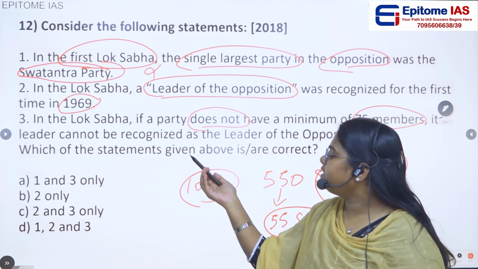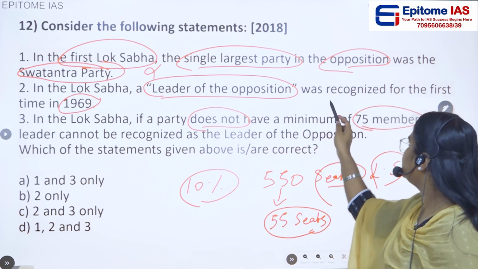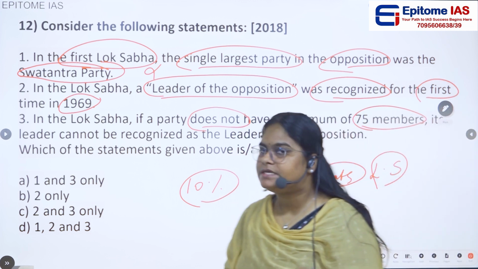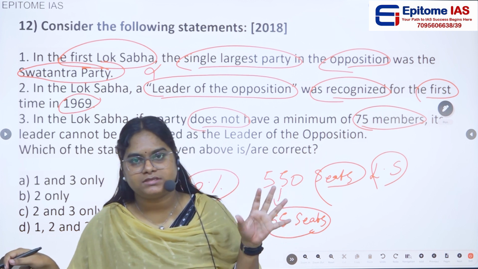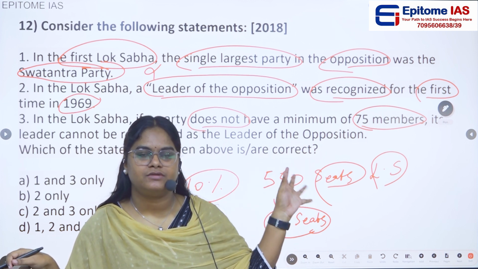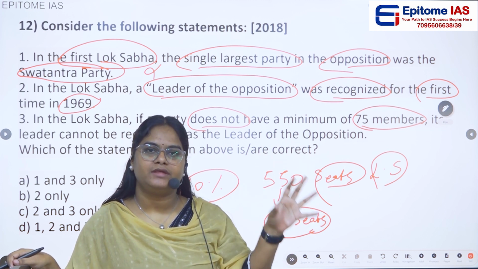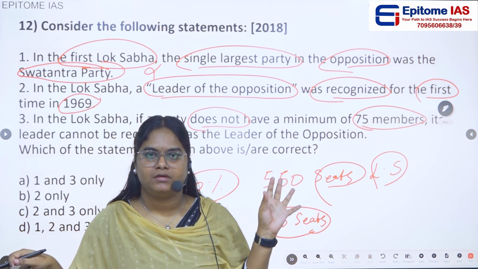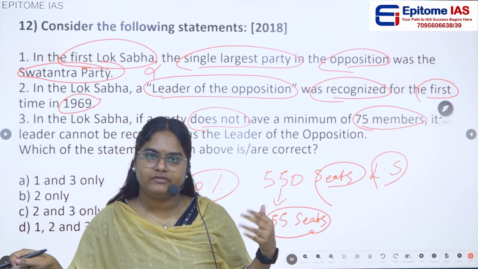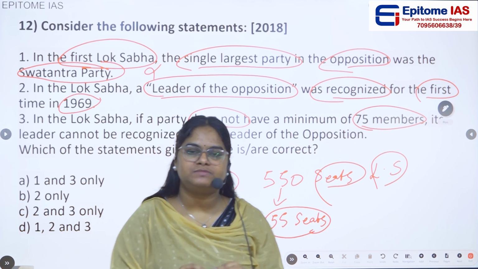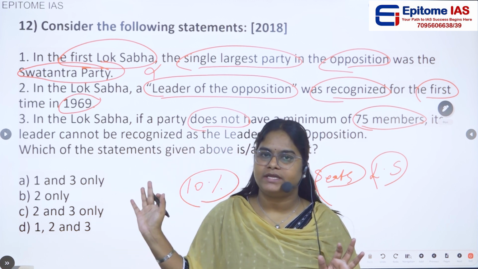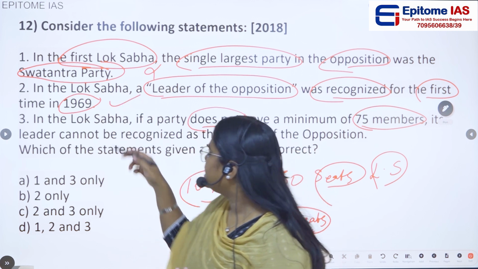Then, second statement: in Lok Sabha, a leader of opposition was recognized for the first time in 1969. Yes, that is true. In 1969 only, for the first time, the recognition for the opposition party and the leader of opposition happened. Why? Because then only the 10 percentage criteria has been fulfilled, and the leader of this particular party will become the leader of opposition. So this statement is actually a correct statement.